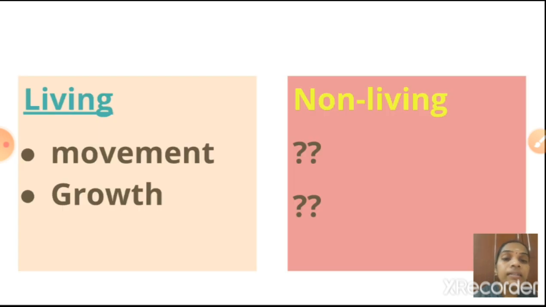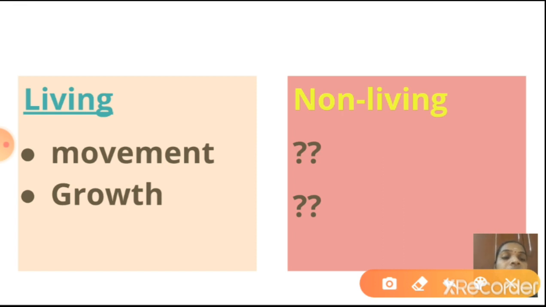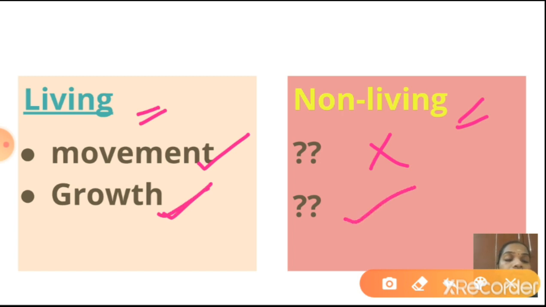See here, on this slide I have taken 2 characteristics of living things. See here children, in living things there is movement. Living things can move from one place to another place, but in non-living things there is no movement. For example, here I have taken one human. Human is a living thing, isn't it? And here I have taken one chair. A chair cannot move, but a human can move, isn't it? The next characteristic is growth. All living things can grow, so growth is present here, but in non-living things there is no growth. That means growth is absent.